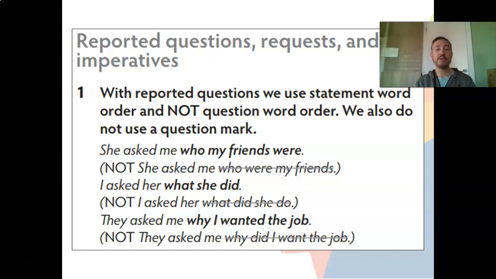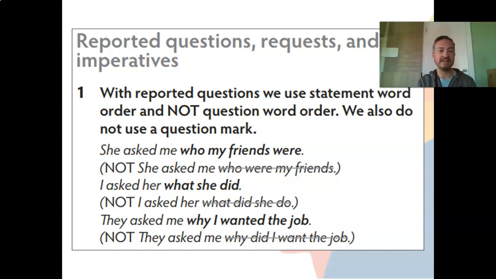Number 1, with reported questions, we use statement word order, not question word order. Because in the question word order, we invert the position of things, yeah? But in the reported questions, we don't invert. We use the same order of a statement, okay? We also do not use a question mark.